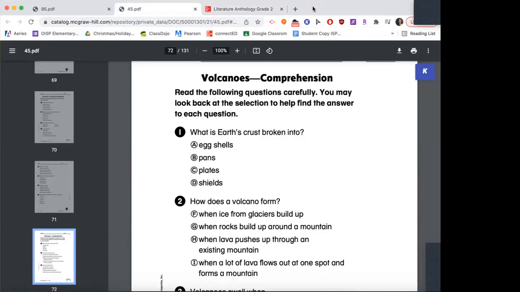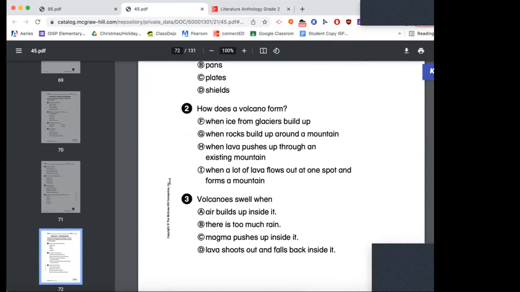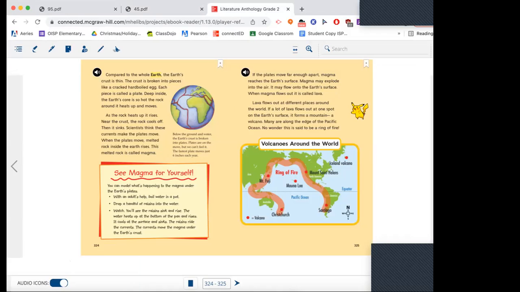Number 2, how does a volcano form? How do you make a volcano? Let's look up and see if we can find it. Okay, lava, let's read this.